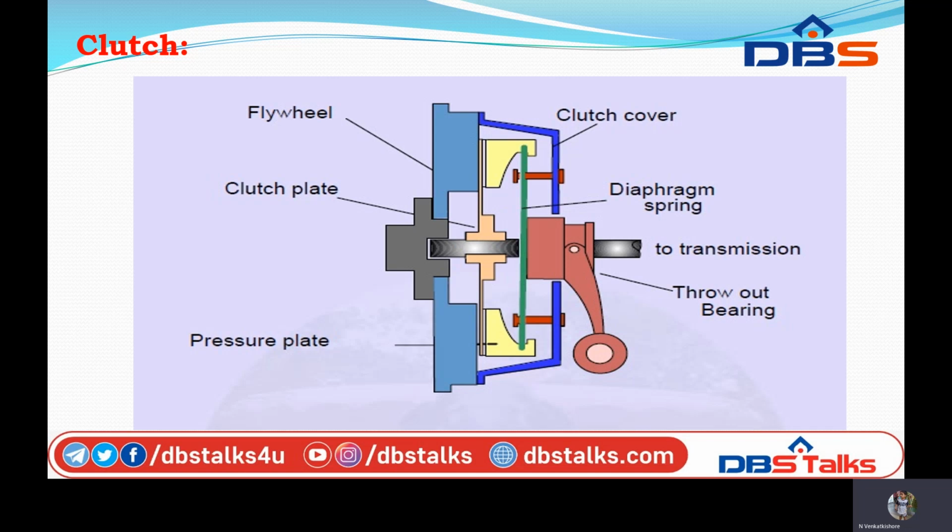Now, the bearing is moved by the fork. When the clutch pedal is pressed down, its linkage forces the thrust release bearing to move in towards the flywheel, pressing the longer end of the lever.